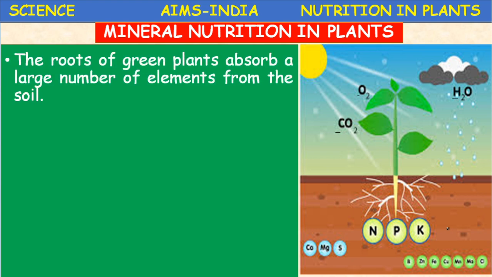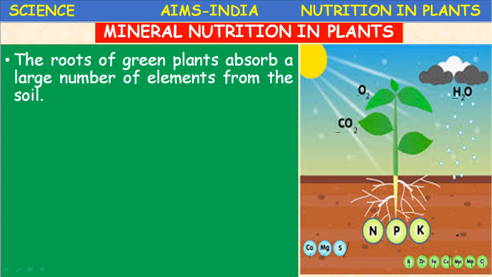The roots of green plants absorb a large number of elements from the soil, like cobalt, magnesium, sulfur, zinc, boron, iron, copper, manganese. The carbon is particularly available in the form of carbon dioxide, synthesized by photosynthesis.